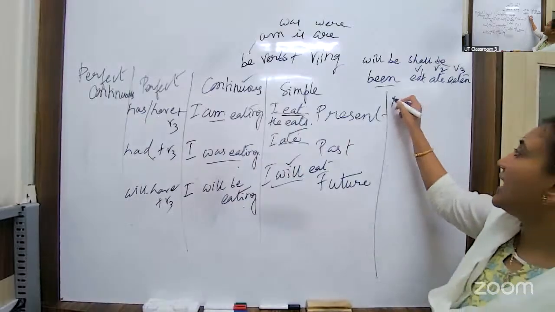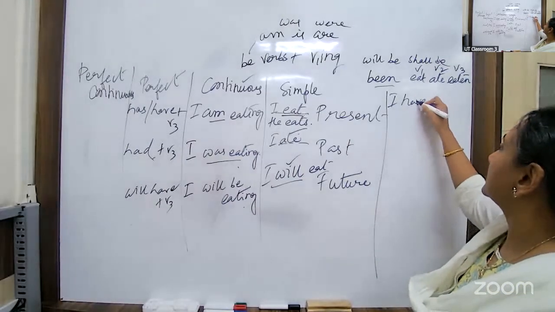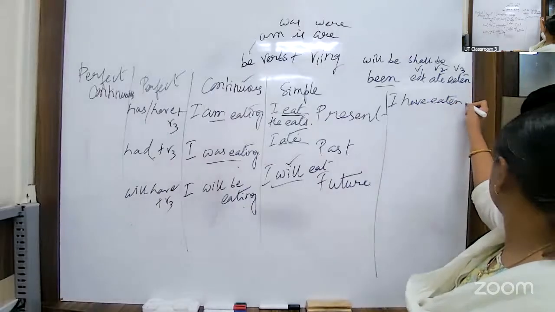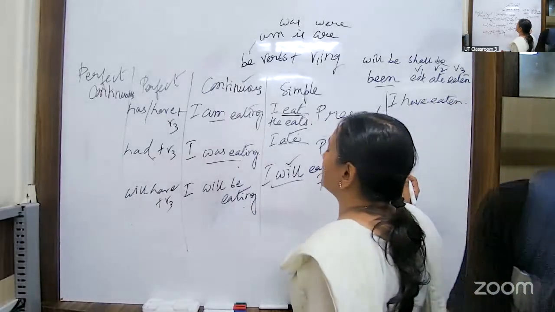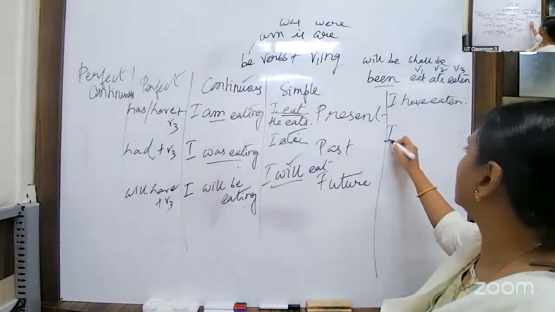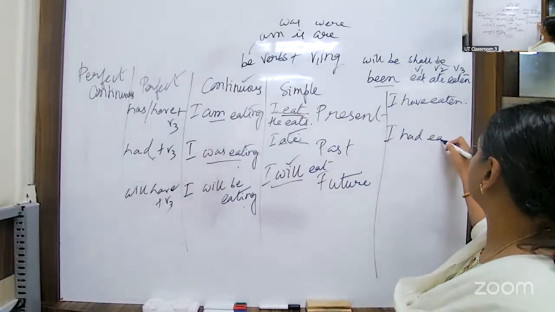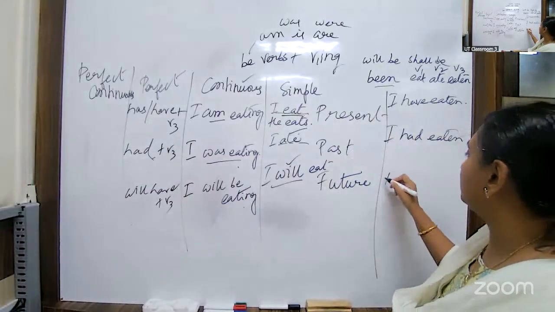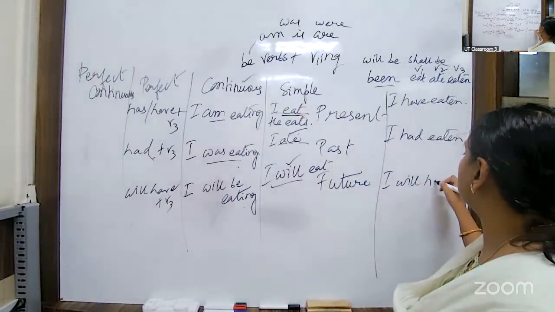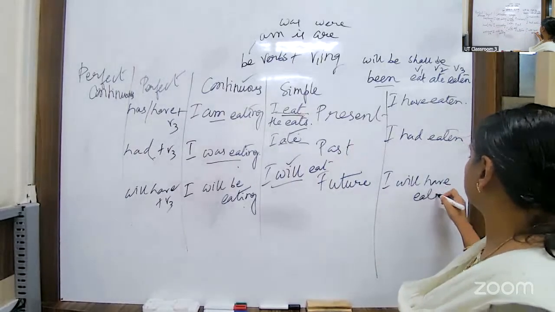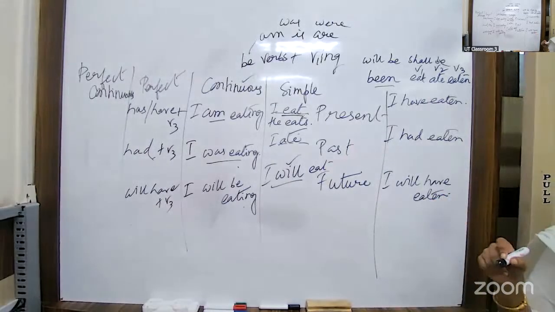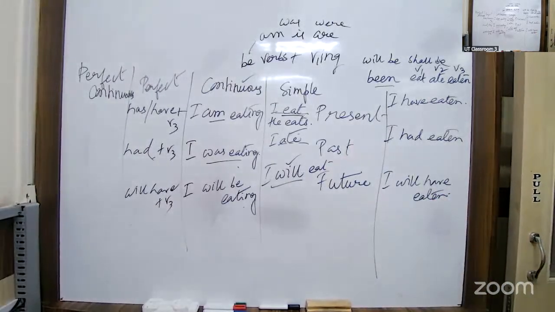Yes, I have eaten. Then in past perfect, I had eaten. And then in future perfect, I will have eaten. I have eaten breakfast in the morning.